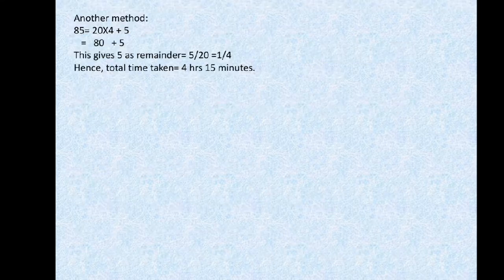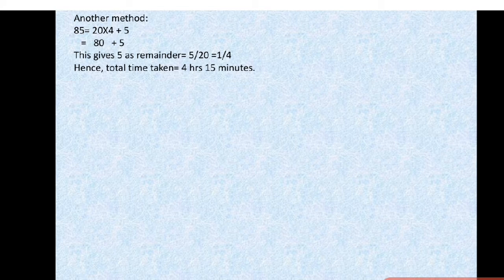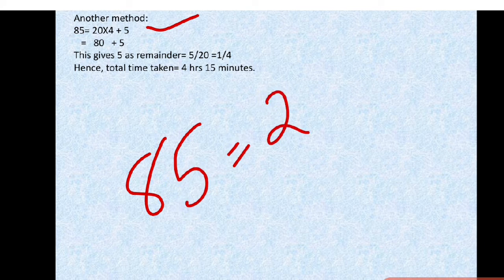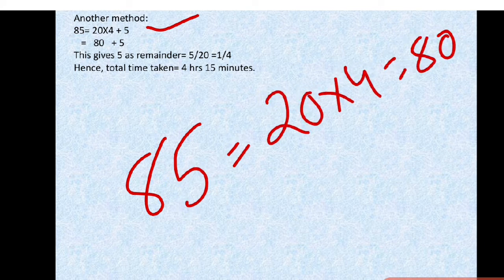Now, we can do it in another method also, children. If you're finding it difficult, this is the alternative method shown to you. Okay, 85. How can we write this 85? 85 can be written as 20 into 4, which is 80. Yes or no? 20 into 4 is 80, plus 5. So we have written it as 20 into 4 plus 5, that is 80 plus 5.